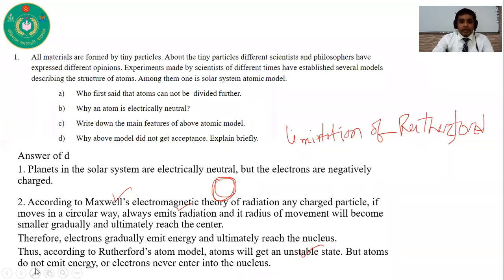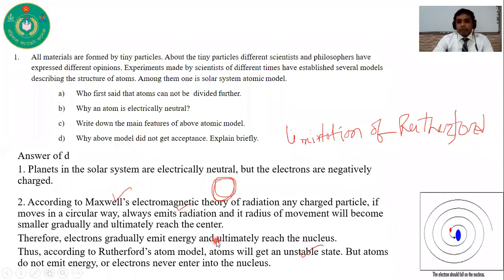But atoms do not emit energy, and electrons never enter into the nucleus. So this is the limitation of Rutherford's atomic model. Here you can see that when electrons move around the nucleus in a circular way, according to Maxwell's electromagnetic theory, electrons lose radiation or energy. As they lose energy, they ultimately reach the center. In this figure, you can see it ultimately reaches the center.